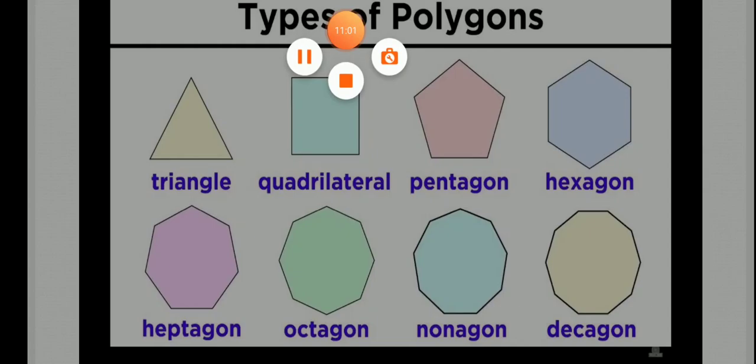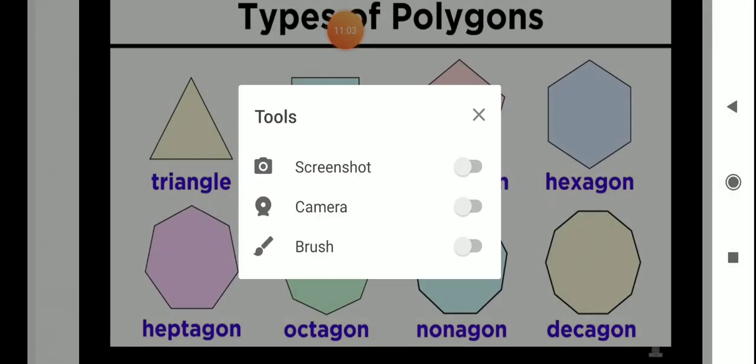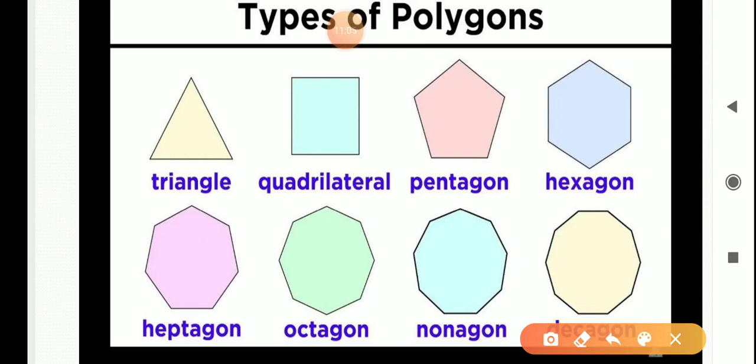Now here we can also write that a triangle has 3 sides, so a 3-sided figure is also known as trigon. Then a quadrilateral has 4 sides, so we write 4 here, and a 4-sided figure is also known as tetragon.